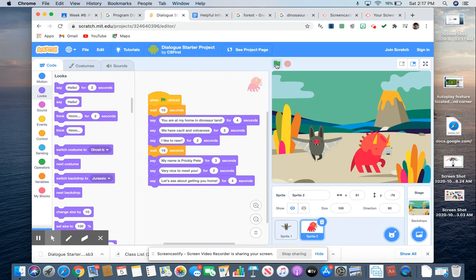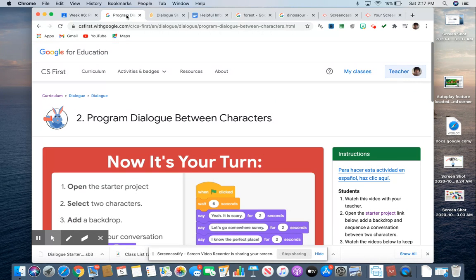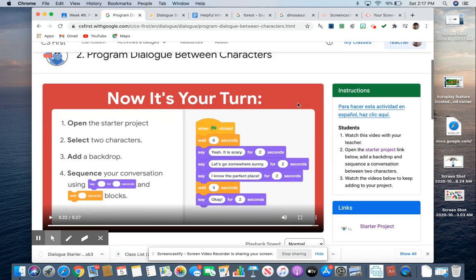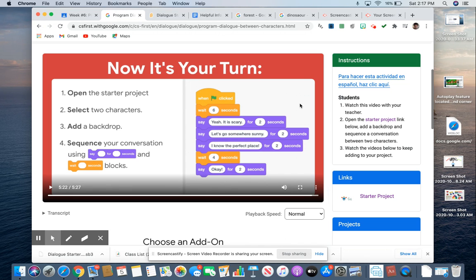So there you go, that's my start. I wanted to show you where we're going to do this. If we go to program dialogue between characters, this is the scene that you're going to be at over here. And then you go over here to starter project.